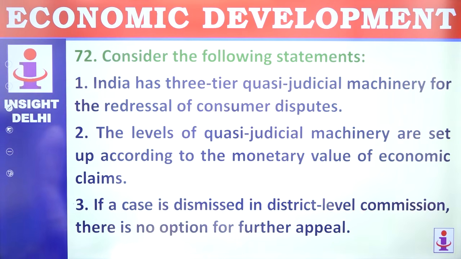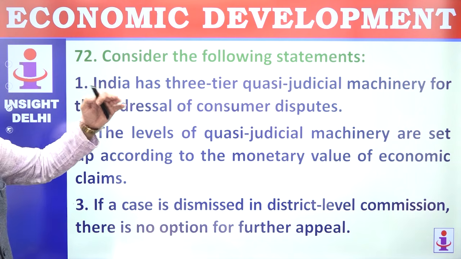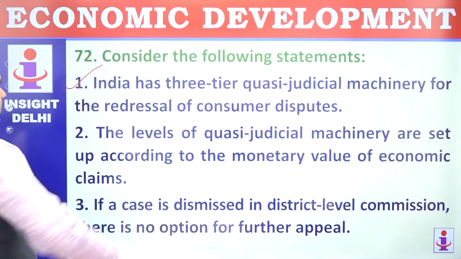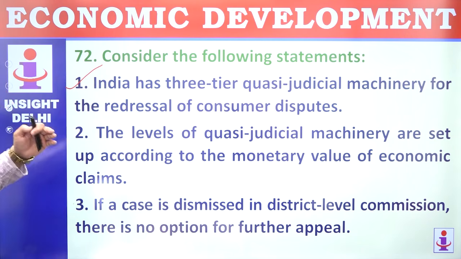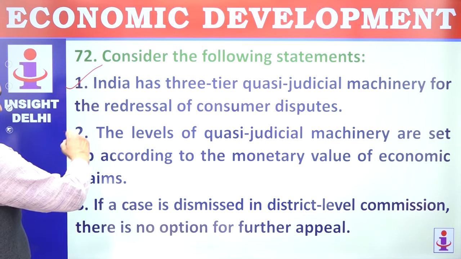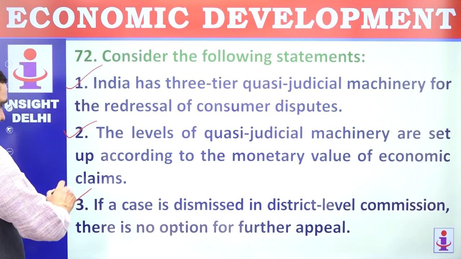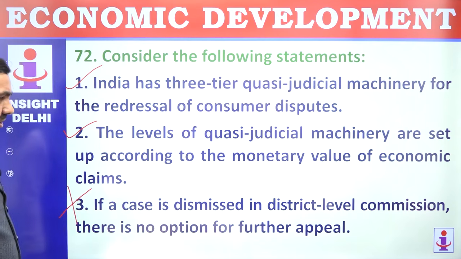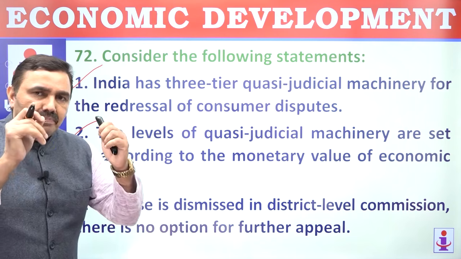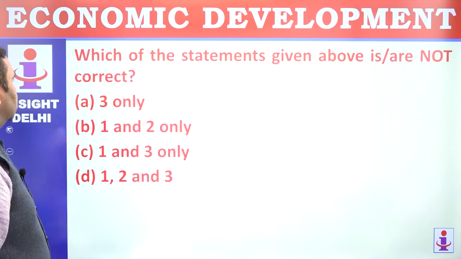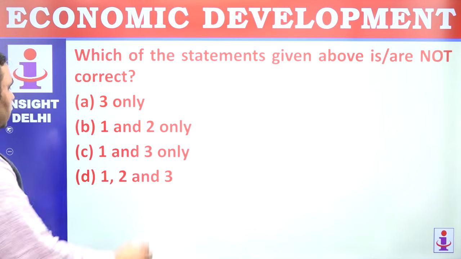72. Consider the following statements. India has a 3-tier quasi-judicial machinery for the redressal of consumer disputes. That's what, district, state and national level. The levels of quasi-judicial machinery are set up according to the monetary value of the dispute. That's correct. If a case is dismissed at district level, it will go to state level and it can go to national level depending on the amount of dispute involved in it. 1 and 2 are correct, 3 is wrong. Not correct, 3.